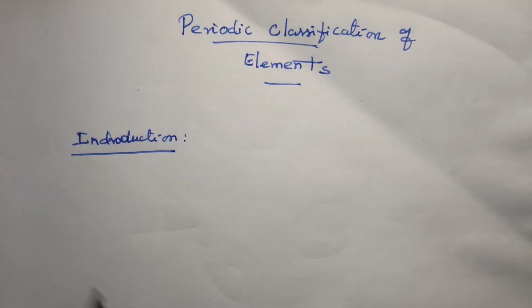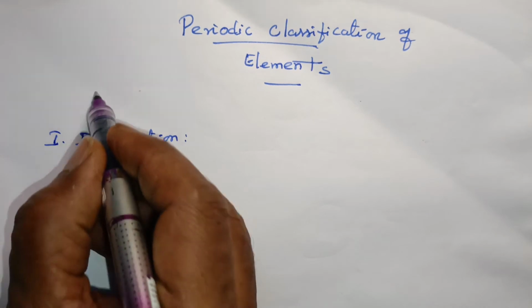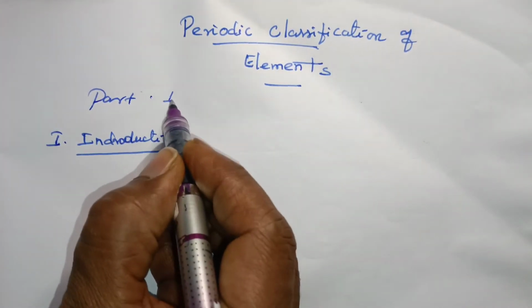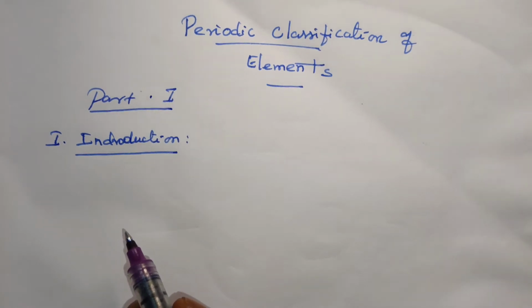Now we discuss the introduction part, point 1 in part 1. What is the introduction to the periodic classification of elements?